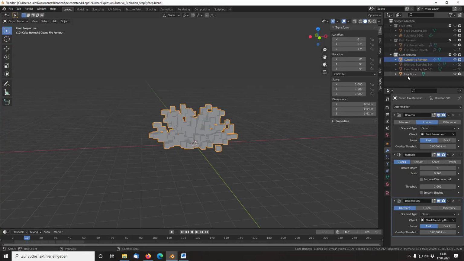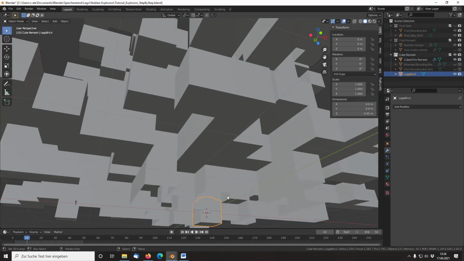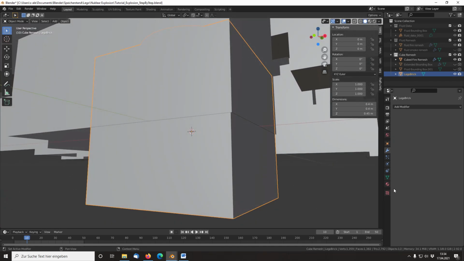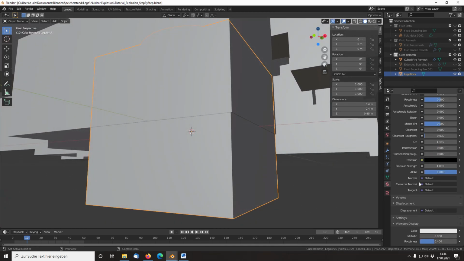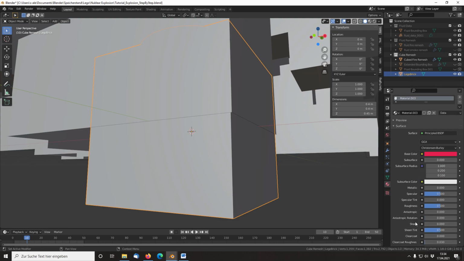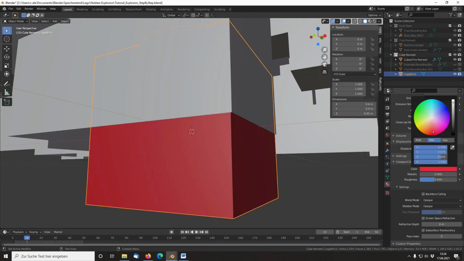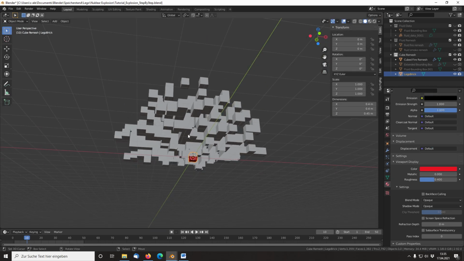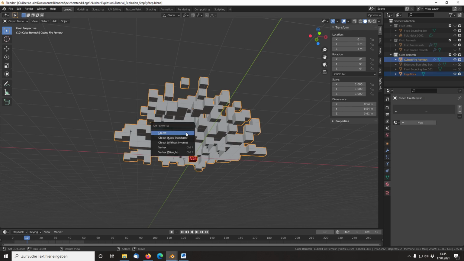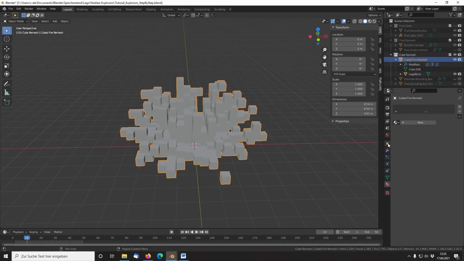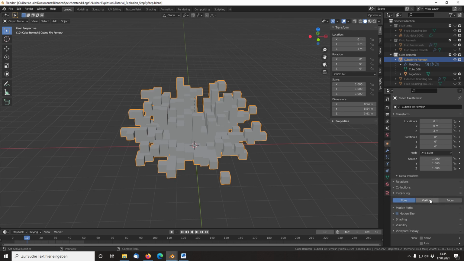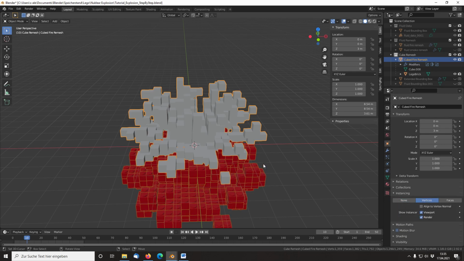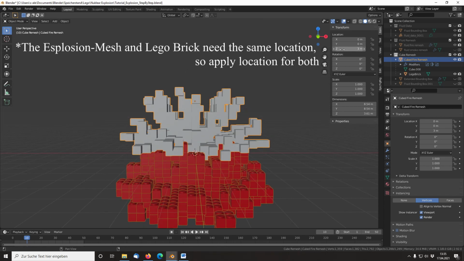Now the last step to do is replacing the cubed mesh with our actual Lego bricks. For this, we select our Lego brick and, while keeping Shift pressed, select the cubed explosion. Press Ctrl P to parent the brick to the explosion. Now select the explosion and go to the object properties. Under instancing, select vertices. This results in bricks being created at each vertex of the explosion mesh.